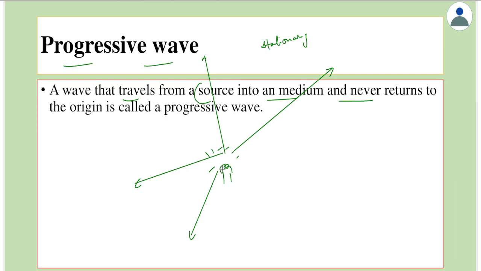For example, the waves or energy from the sun come in the form of a progressive wave, and in case of bulbs also it is mostly a progressive wave only.